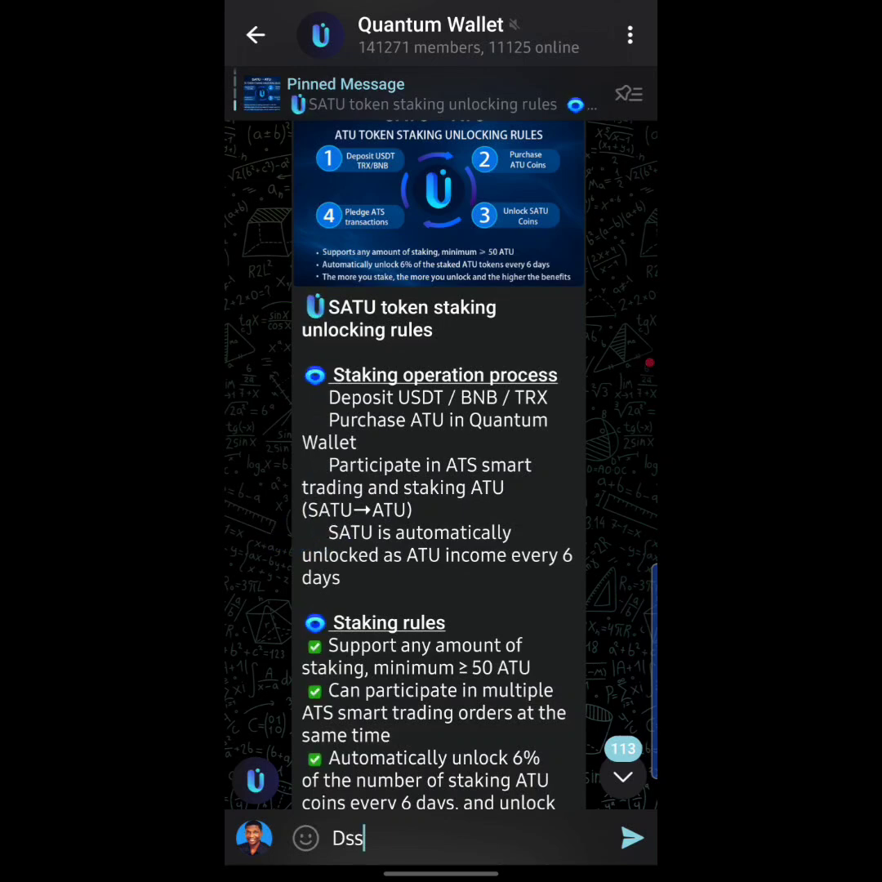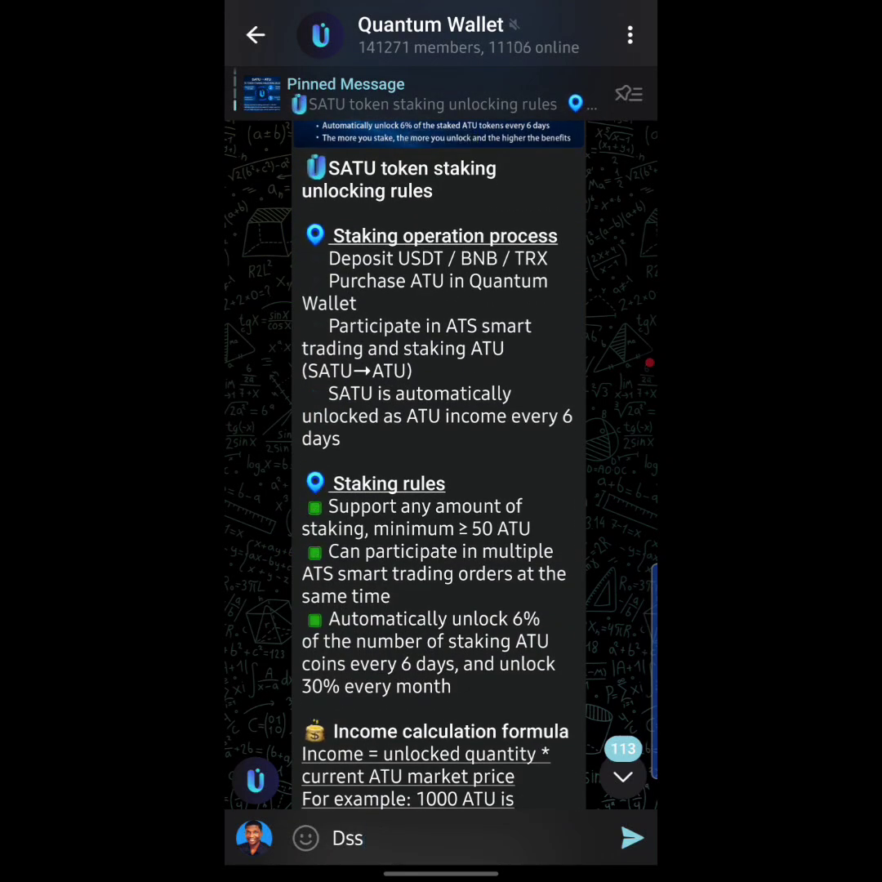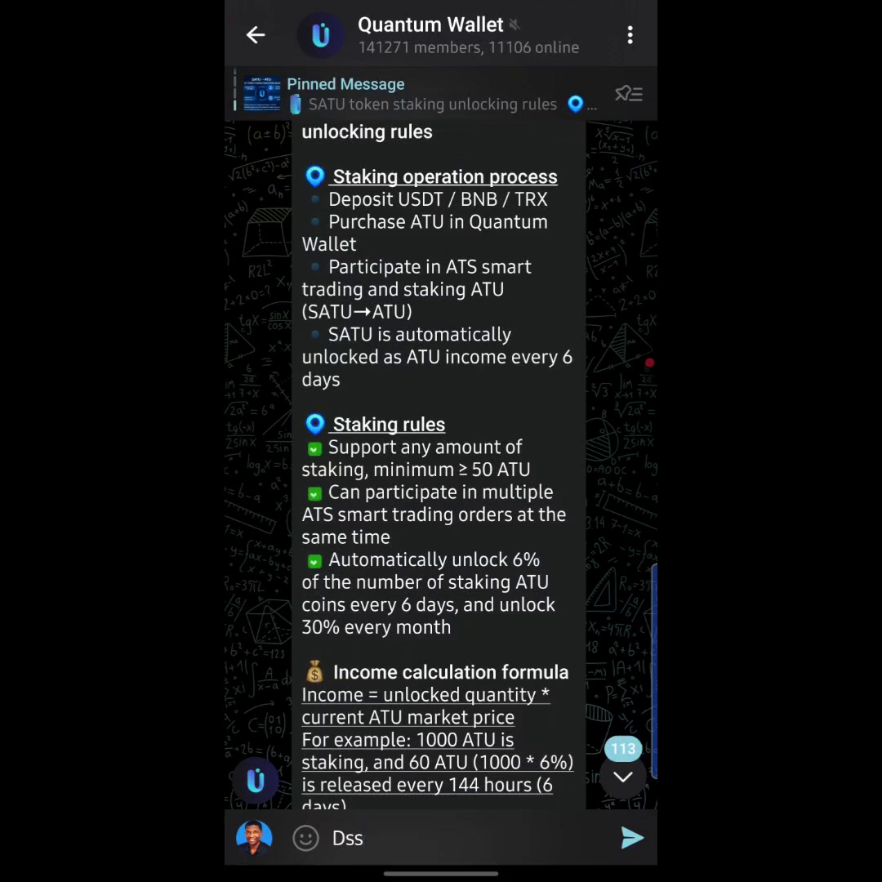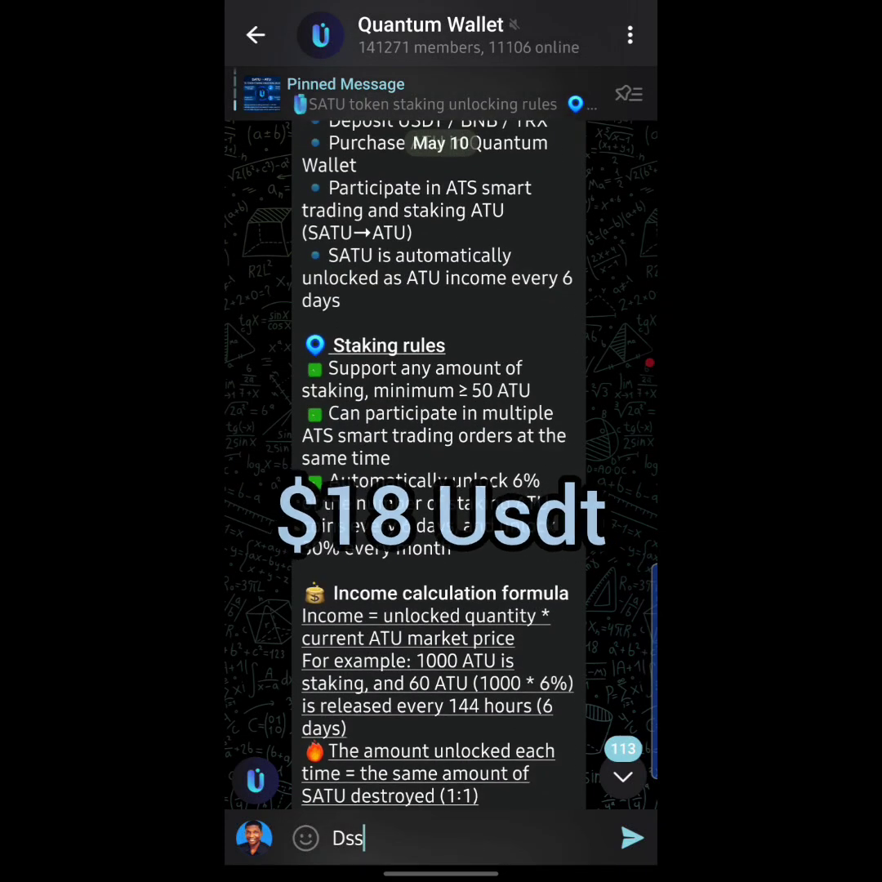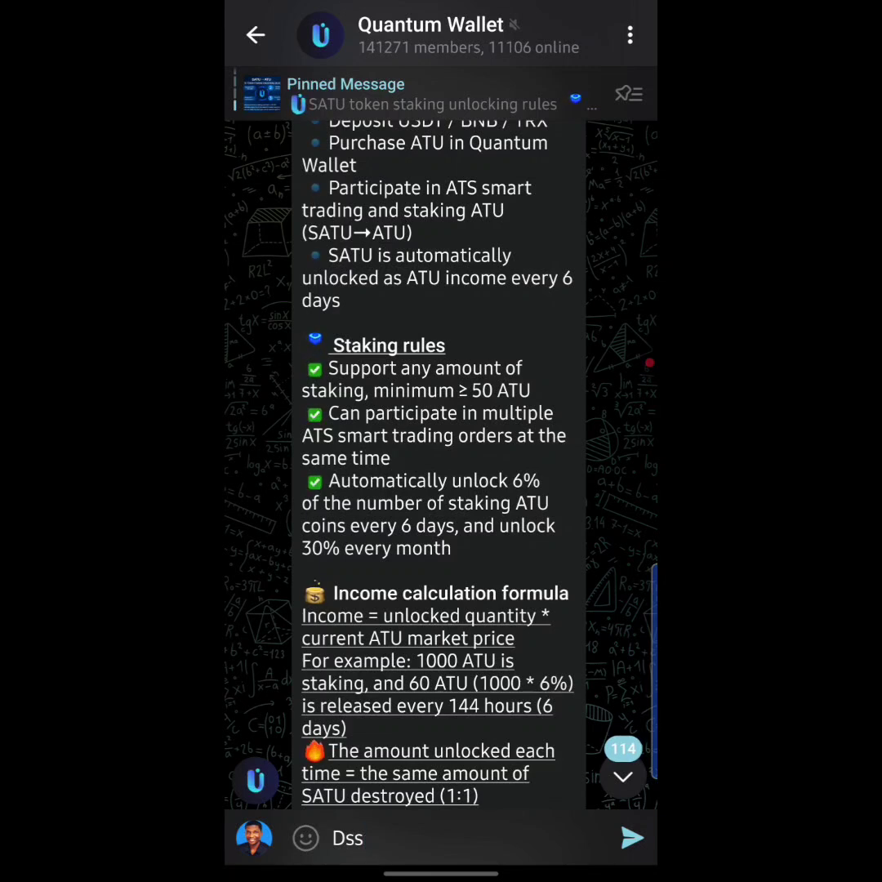And thirdly, guys, it says that ATU is automatically unlocked as ATU income every 6 days. Down below here are the staking rules. It says support any amount of staking, minimum 50 ATU. 50 ATU when converted to USDT is actually worth the sum of 18 USDT, guys. And over here it says you can participate in multiple ATS smart trading orders at the same time. What this actually means is that you can have different trades running at the same time.